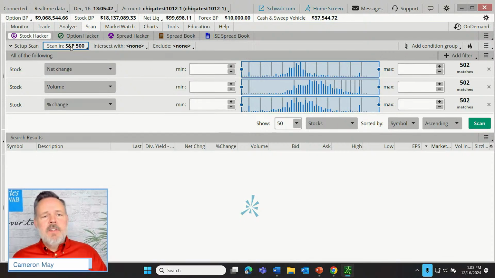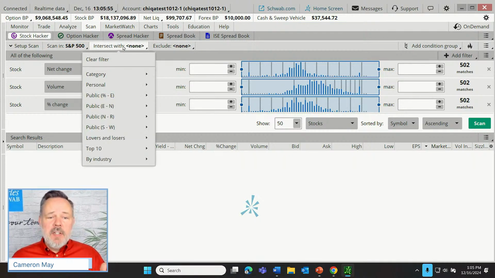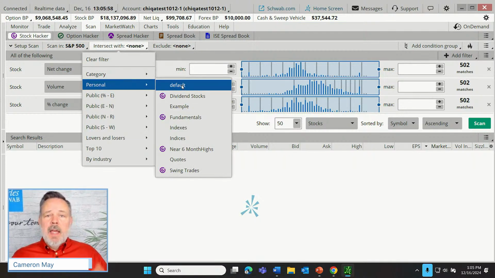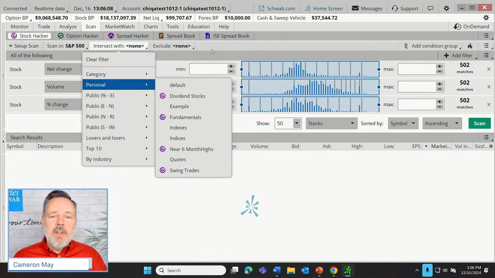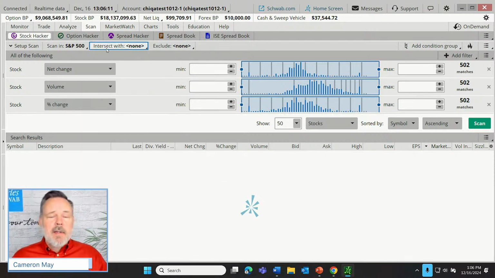So I'm going to choose the S&P. This is just as an example, just to illustrate the sorts of capabilities that the tool has. Now we can also intersect that with something else. So for example, we might choose a specific watch list from our personal watch list and see which of the companies in our current watch lists are also in the S&P 500 that also exhibit the characteristics that we're about to enter here in the scan. I'm not going to do that today. Just be aware that we could intersect with specific other stocks. We could also exclude stocks by broad categories. I'm not going to be doing those, but now we're aware.